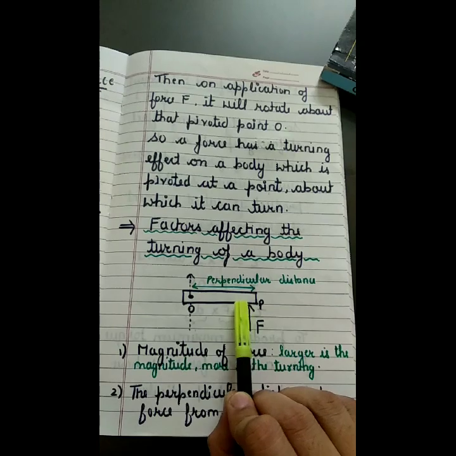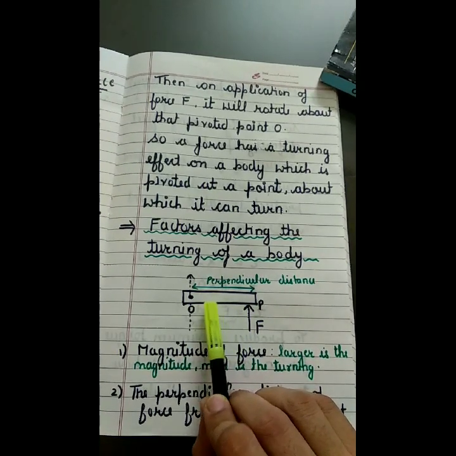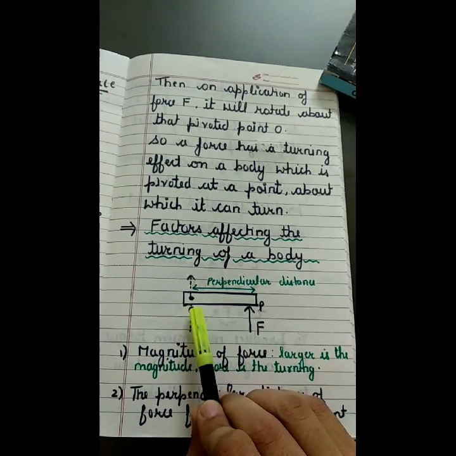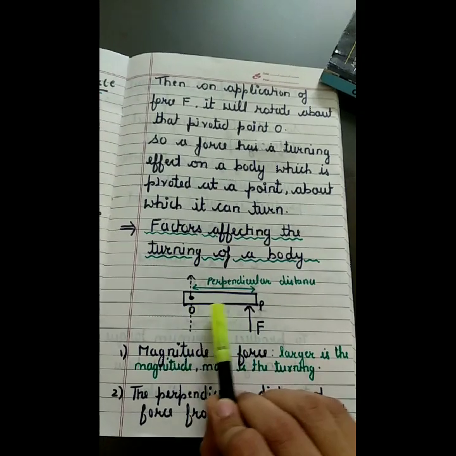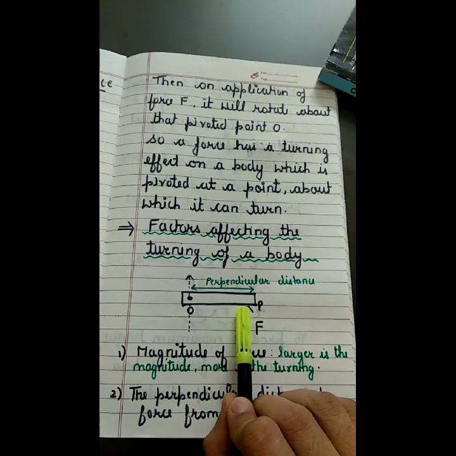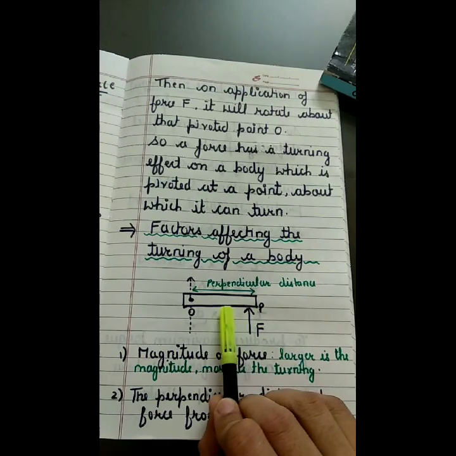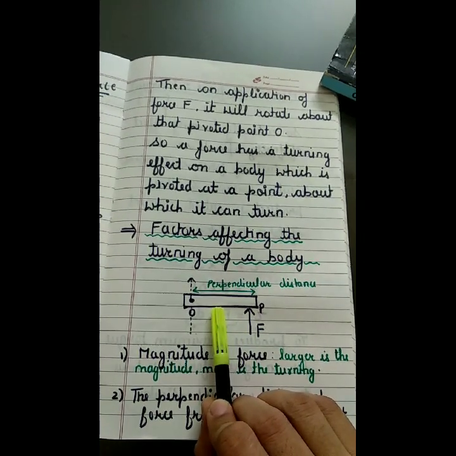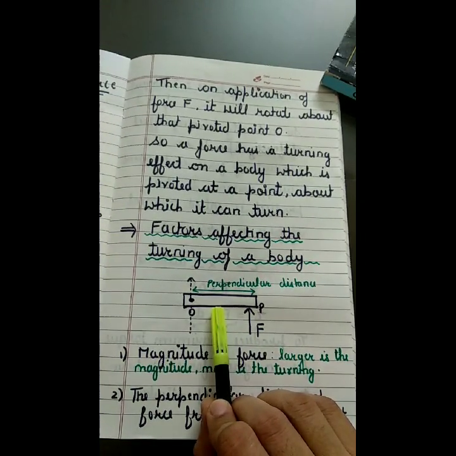The perpendicular distance is the distance between the pivoted point and the point of application of force. So if you are going to decrease this perpendicular distance, the turning effect in a body is going to reduce.